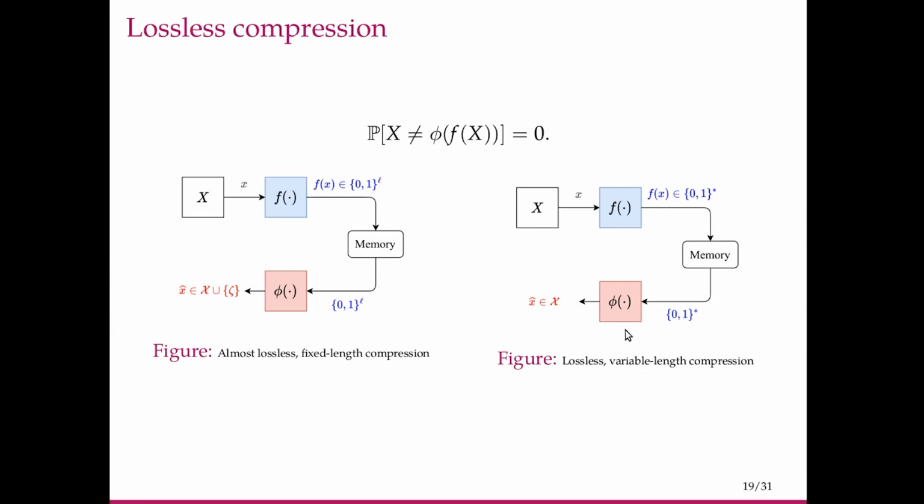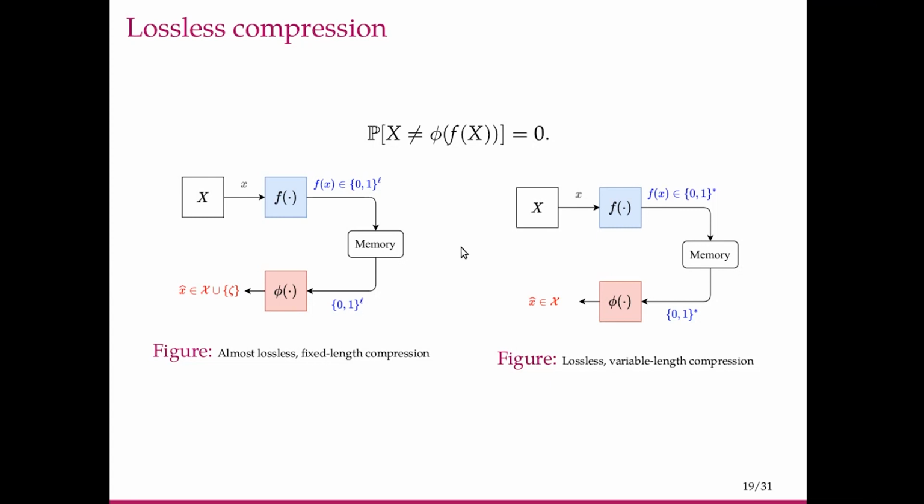That is allowed here. The other feature is that the output of phi is not allowed to say, oh I don't know, it is an error. That is not allowed. It has to output a symbol x hat, which is in this alphabet. Further, we also want to say that probability of x not equal to x hat is equal to 0. So this is the lossless variable length compression setting.